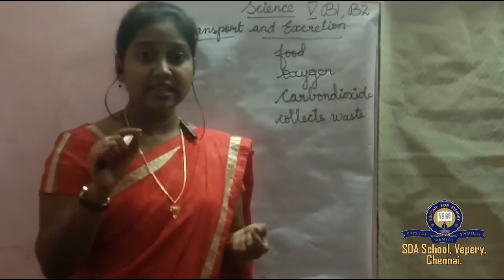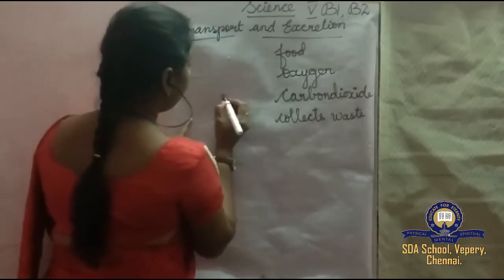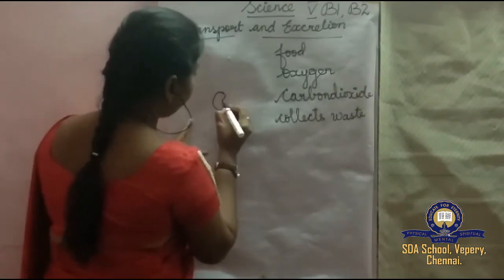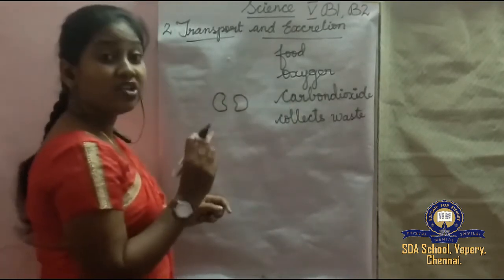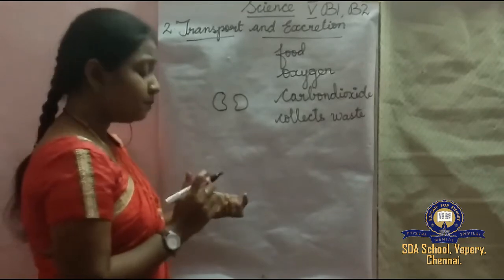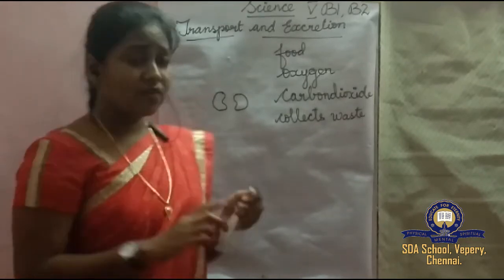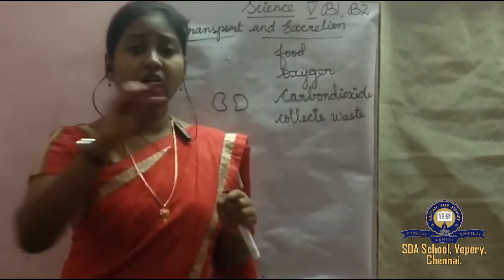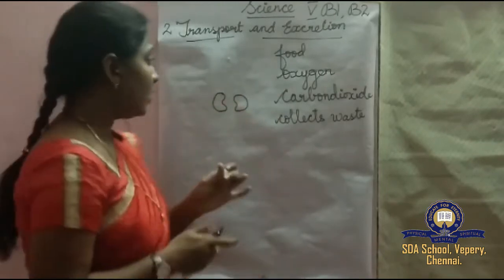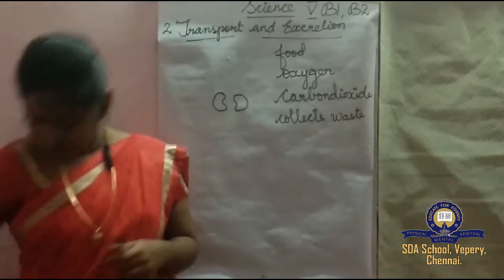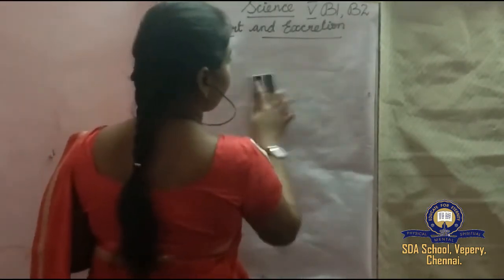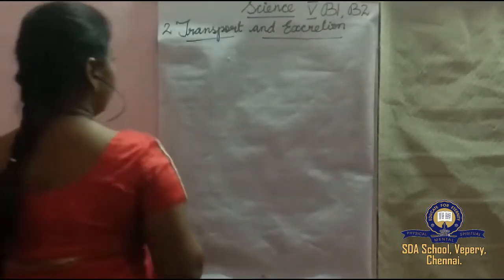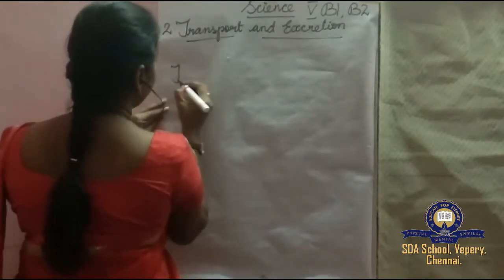Have you ever seen kidneys? Kidneys are two bean shaped structures. Okay, two bean shaped structures. Now first we are going to see the circulatory system. The circulatory system.